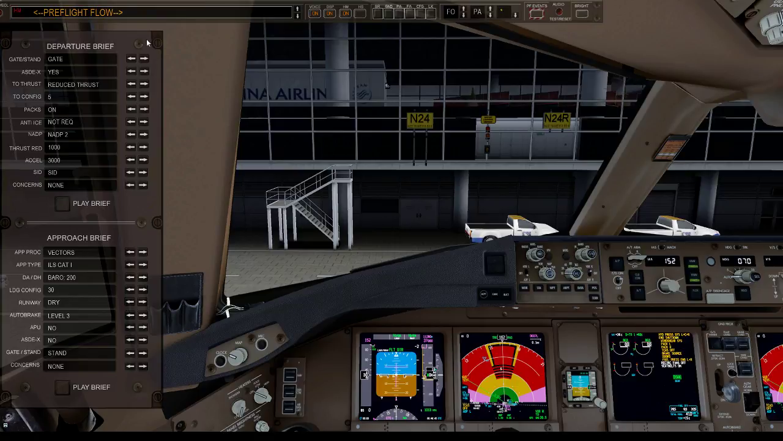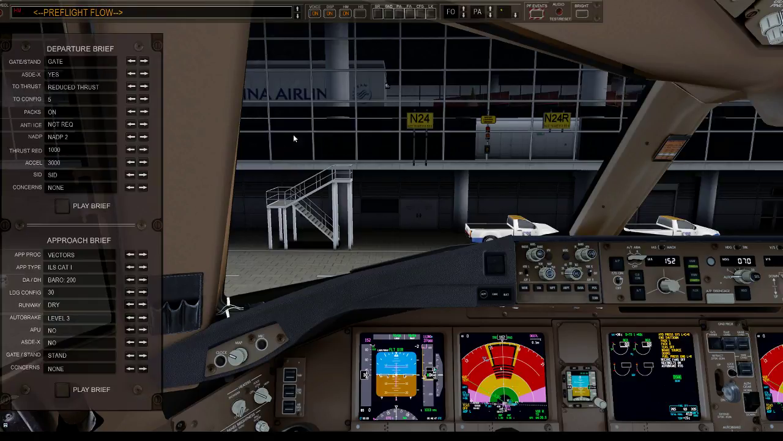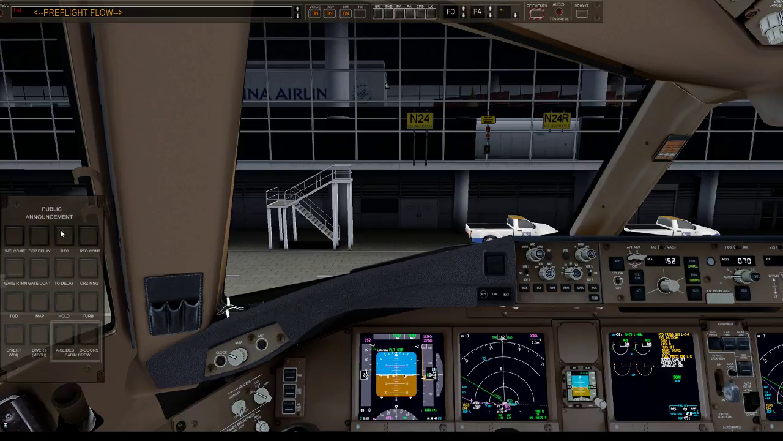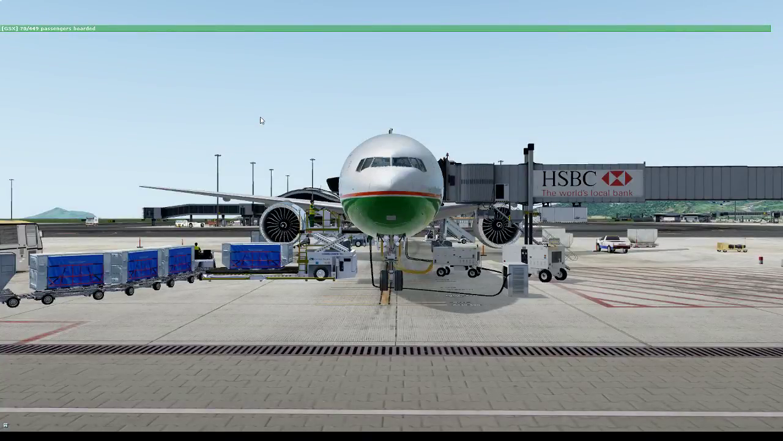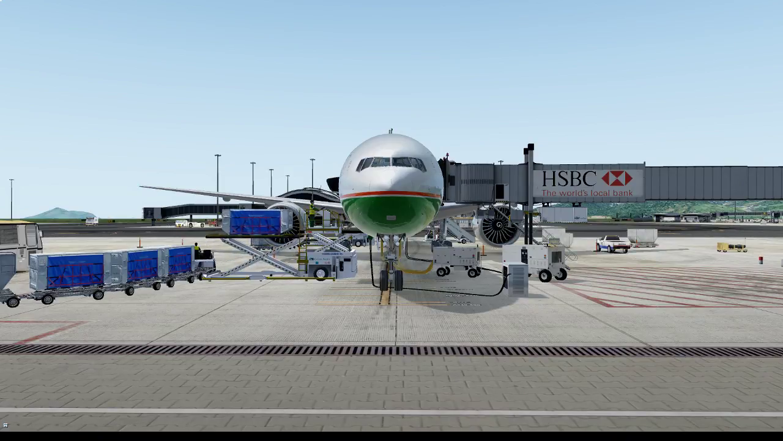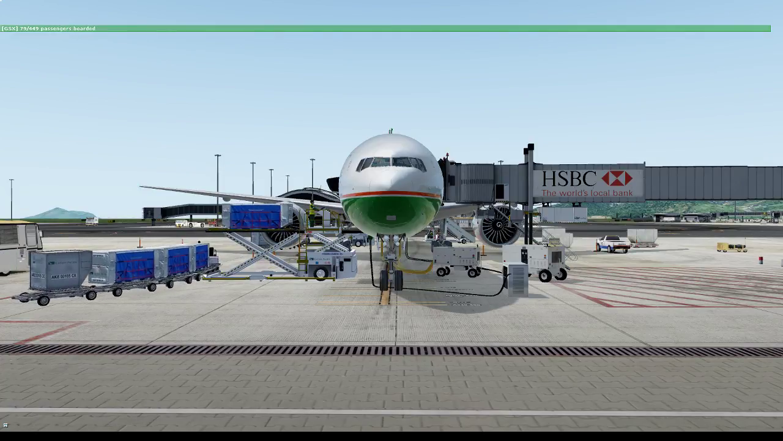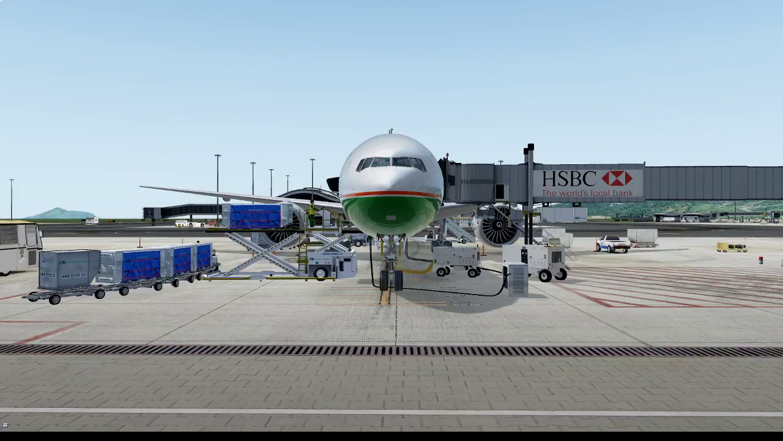Are you ready for the departure briefing? Go ahead. Okay, we're at the gate. The taxi route out to the departure runway will be as assigned by ATC. This airport uses ground radar, so don't forget to turn on the transponder prior to taxi. We will use reduced thrust for takeoff. For the takeoff config we will use flaps 5. PAX will be on, NTIs is not required. We will use NADP2. Thrust reduction altitude is 1000 feet. Departure routing will be by the ATC assigned SID. As for concerns, there are no special factors for this departure.